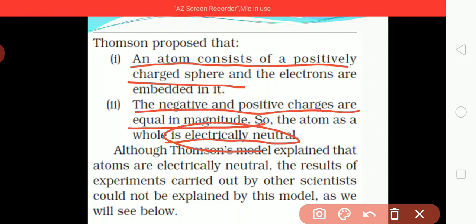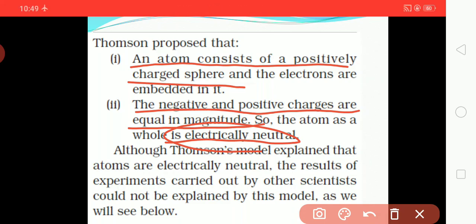So negative and positive charges are present, and their magnitudes are equal but opposite to each other. Overall, atoms are electrically neutral.